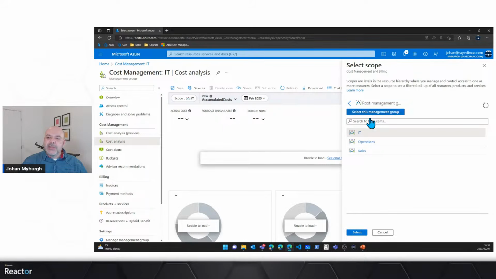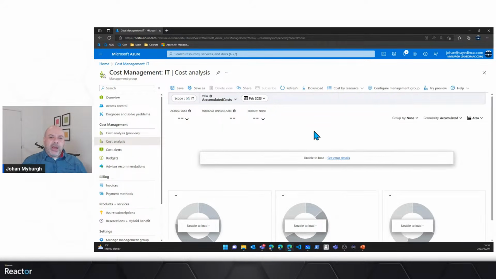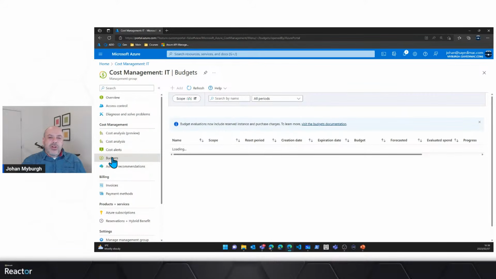So I can say select this management group, or I can drill down and select the always on subscription. And it's not supported because it's a different type of subscription. None of my subscriptions will be supported like this. But either way, it'll then go on to show me some information about what types of resources are using the most. I've also got some budgets.